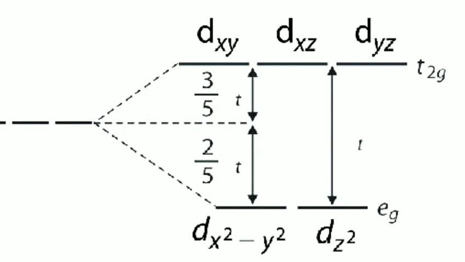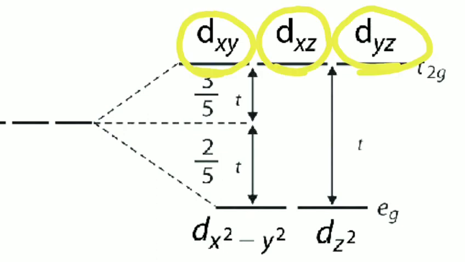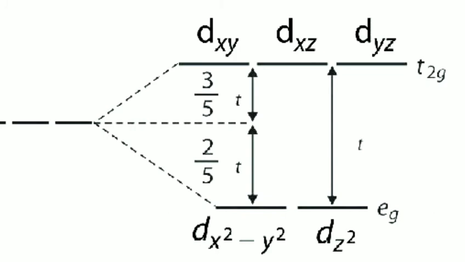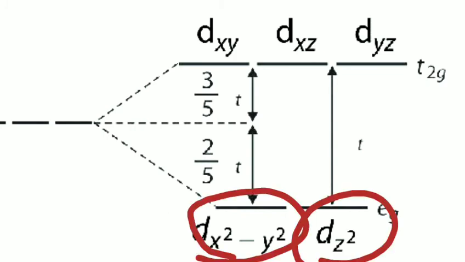Crystal field splitting in the tetrahedral field. In the high spin, dxy, dyz and dxz. In the low spin, dx squared minus y squared and dz squared. Octahedral is reciprocal to the tetrahedral field.